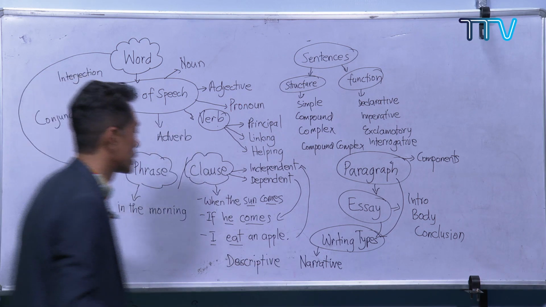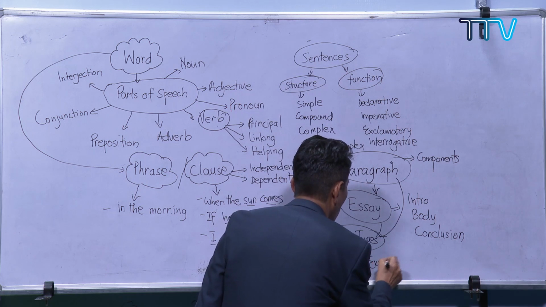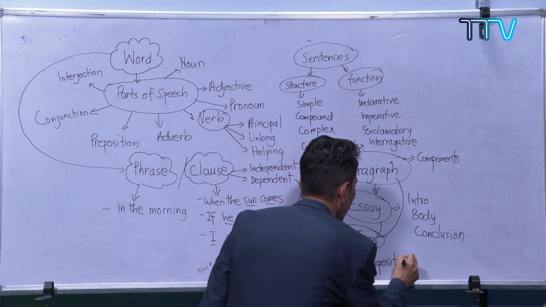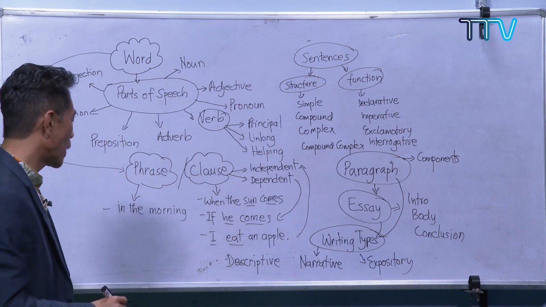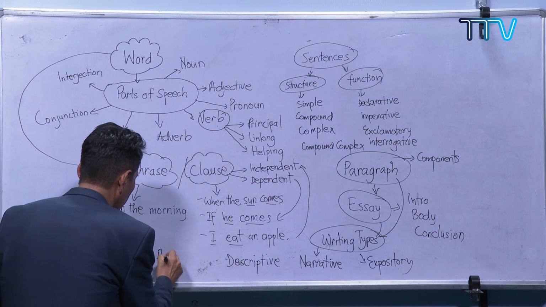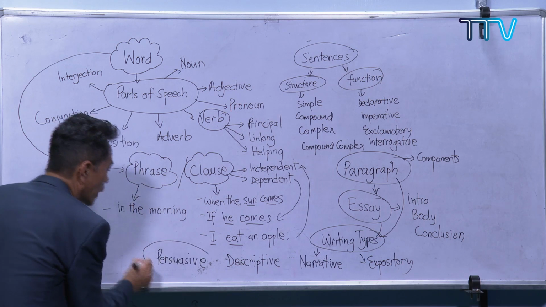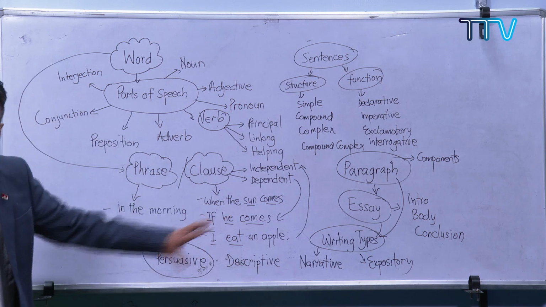The third one is expository. And the last one is persuasive.